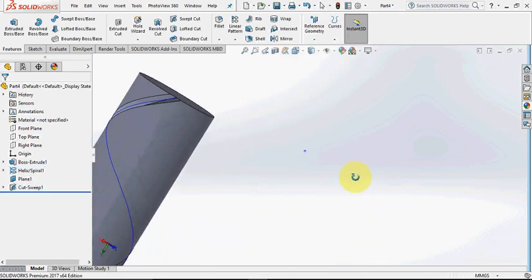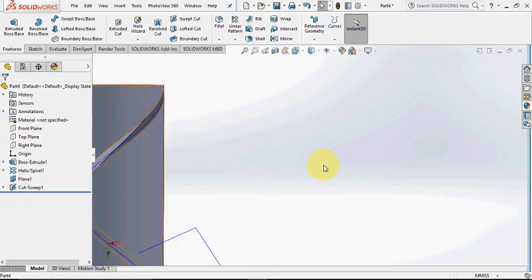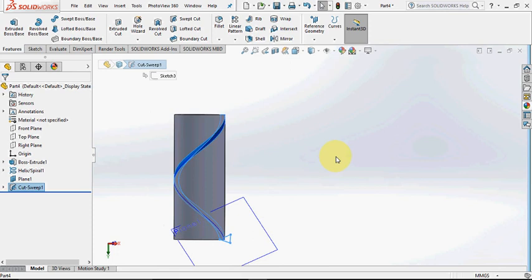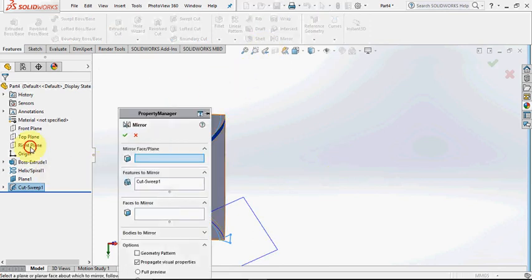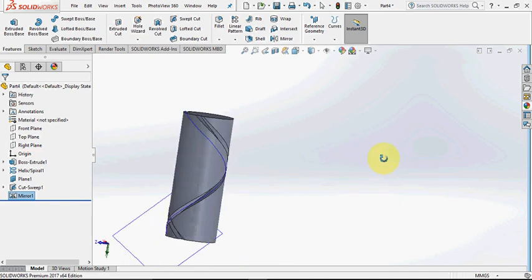Now we have a cut. Select cut shape and go to mirror, select right plane and then say OK. We have two cuts.